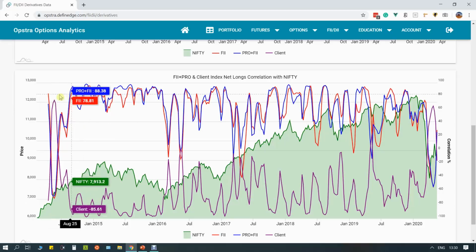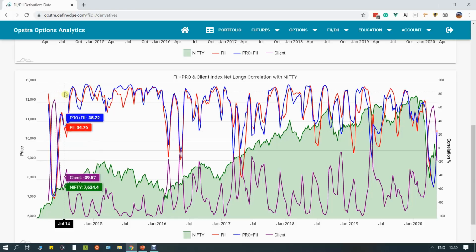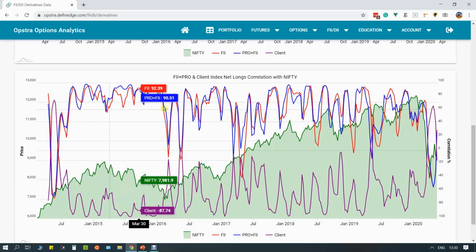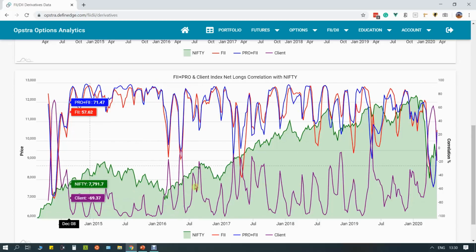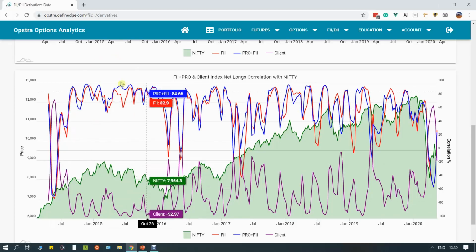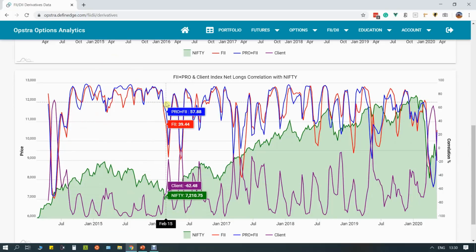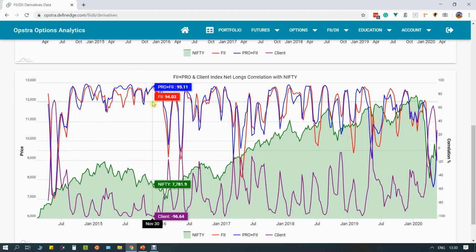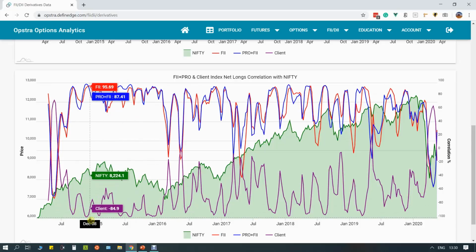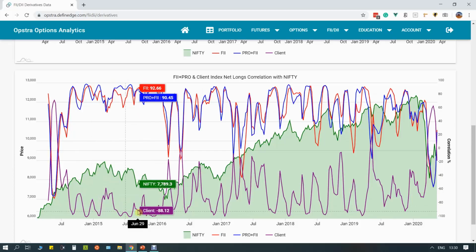Okay. And at a later time, around June or so, again you can see there is very high correlation with what the market does and what FIIs and pros do. It's as if they are making the market dance to their tunes, right? So they have very high correlation. And the clients, negative correlation, minus 80. I mean, huge negative correlation.